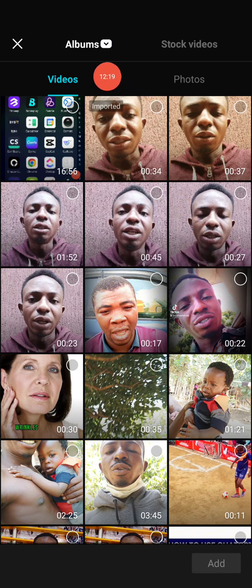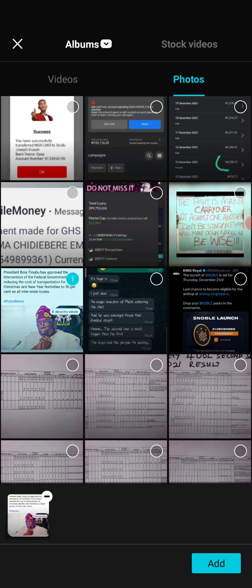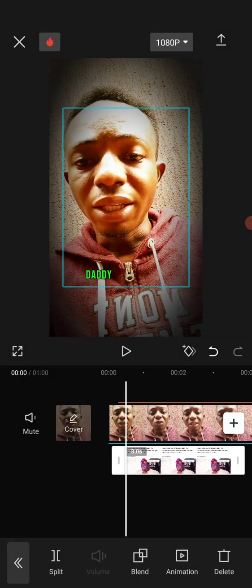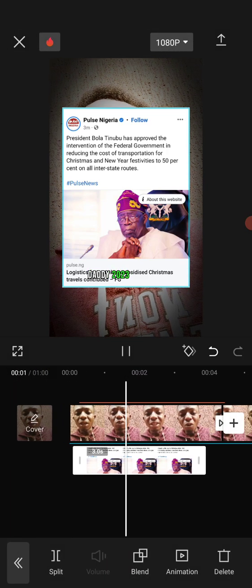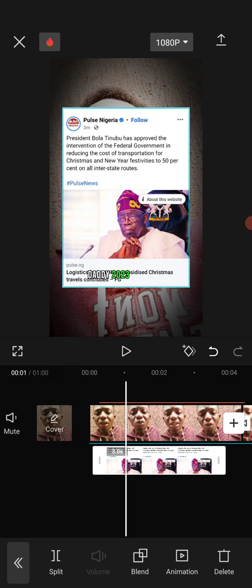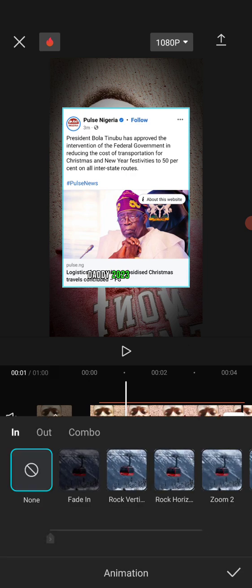So if it is videos, you leave it there. If it's photos, you click on it and you click what is in your device. If this is the image I want, I'll just click on it and click this. Can you see? It's showing. And I can also add animation to it or delete it. You can see this is a delete icon. So the animation, if I click on animation, I can equally pick the way it comes in.